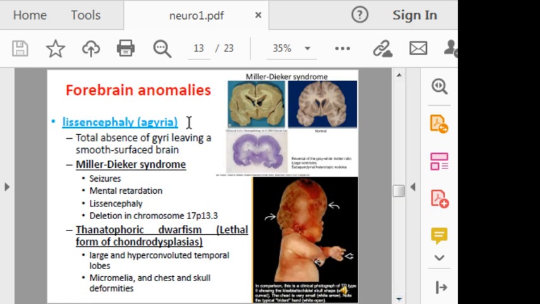In lissencephaly or agyria, there is total absence of gyri, leaving a smooth surface brain, and these are associated with a number of well-defined syndromes. For example, Miller-Dieker syndrome, which is characterized by seizures, mental retardation, lissencephaly, and deletion in chromosome 17. In thanatophoric dwarfism or lethal form of chondrodysplasia, there are large and hyperconvoluted temporal lobes, in association with micromelia and chest and skull deformities.